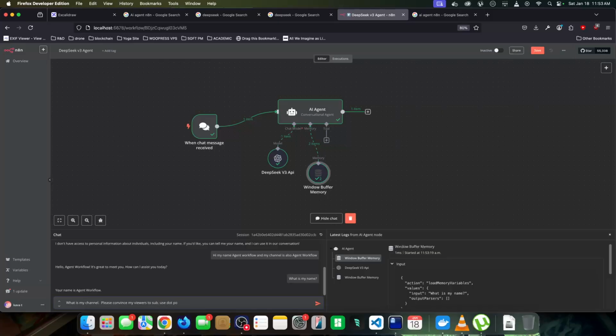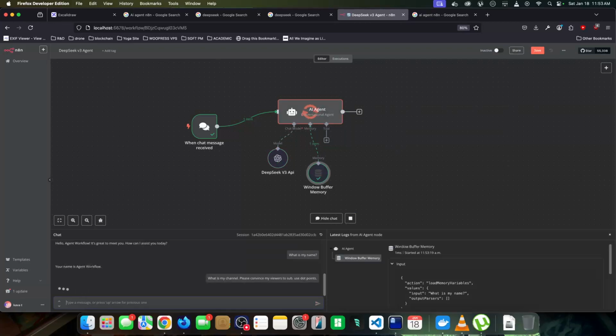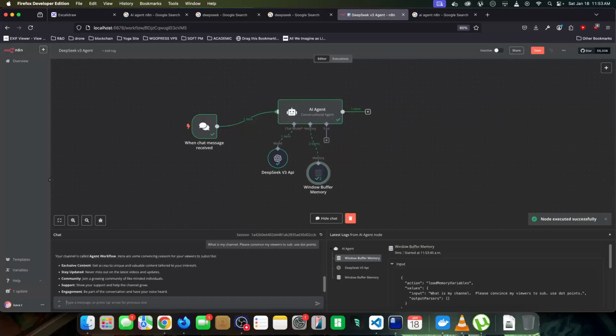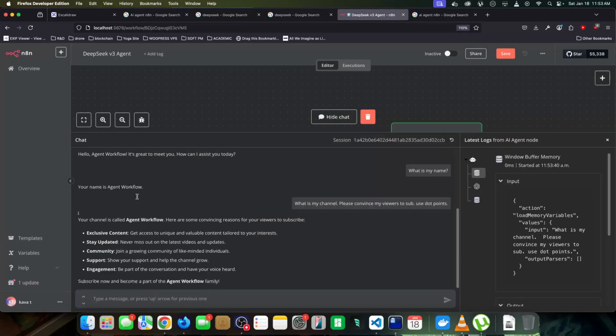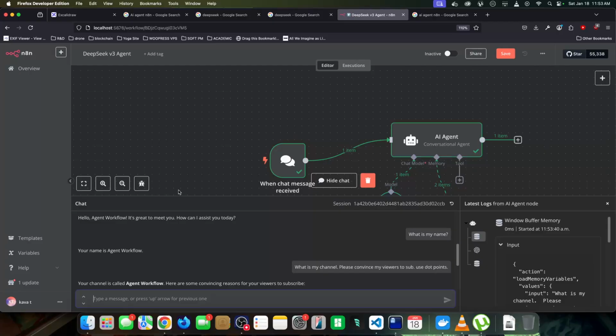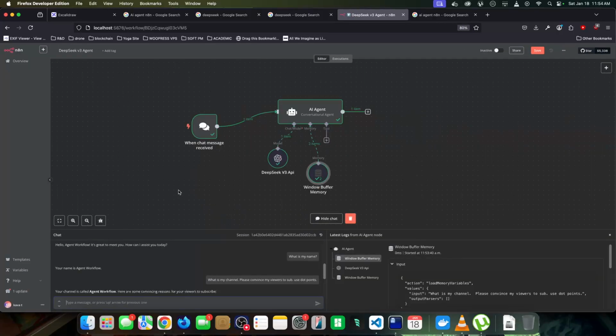I always like to say dot points because sometimes it gets very verbose. Now look, when I ask it what's my name, it's telling me right there. Isn't that cool? We just went from 0 to having an agent that we can chat with, and it's costing us a fraction of what we'd pay if we built this with some of the other APIs, such as Claude or OpenAI.